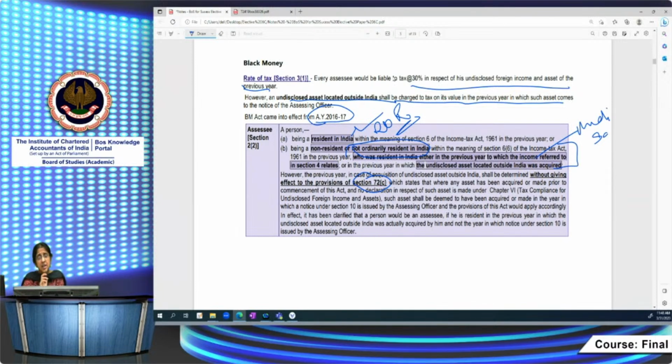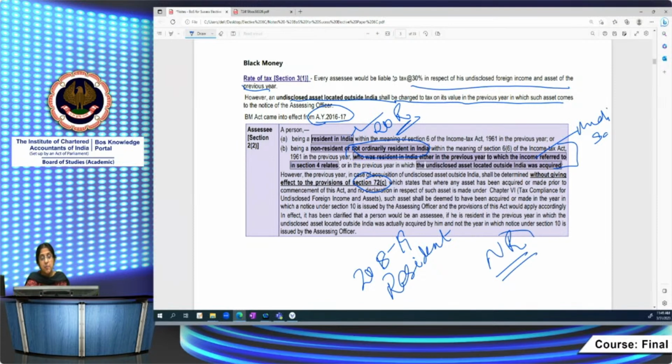I have to see the year in which, suppose in the current year I'm a non-resident. Then suppose the undisclosed foreign asset was acquired in 2018-19. In this year, if I was a resident, then this person comes within the purview of the Black Money Act.